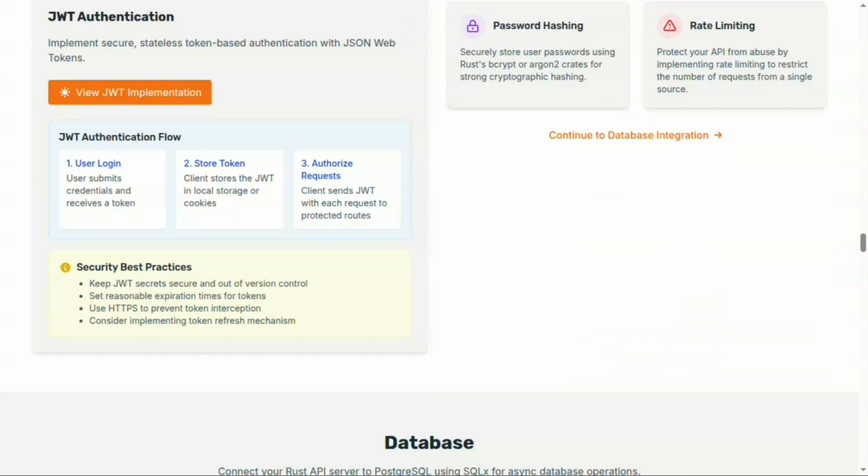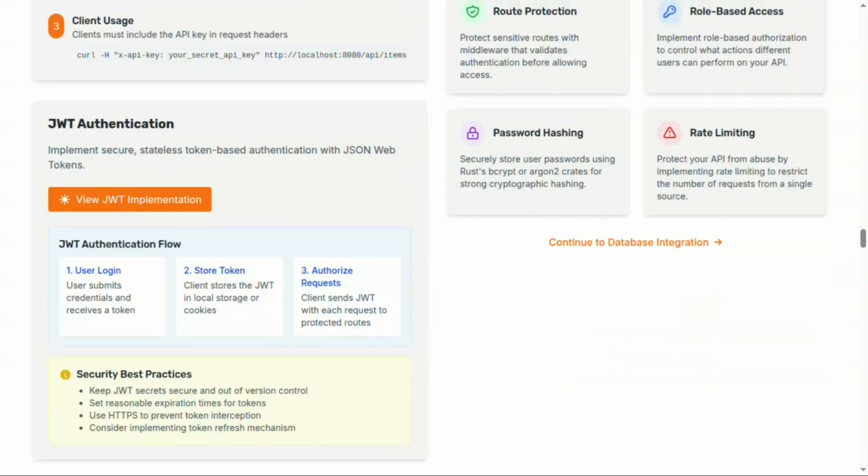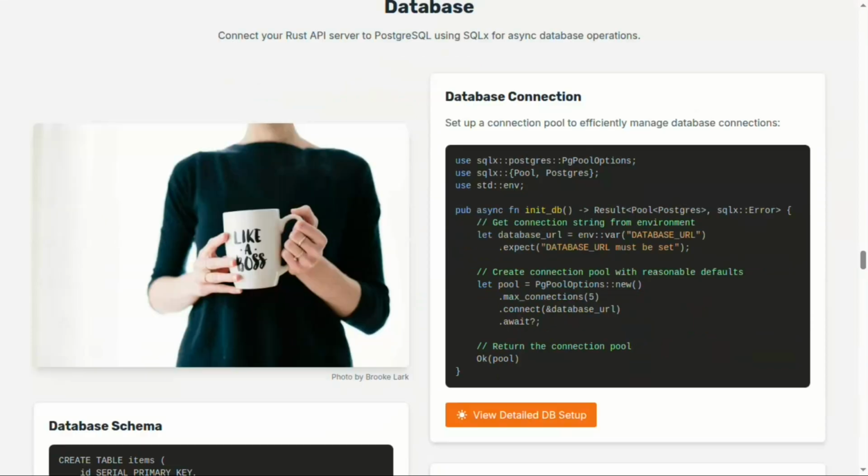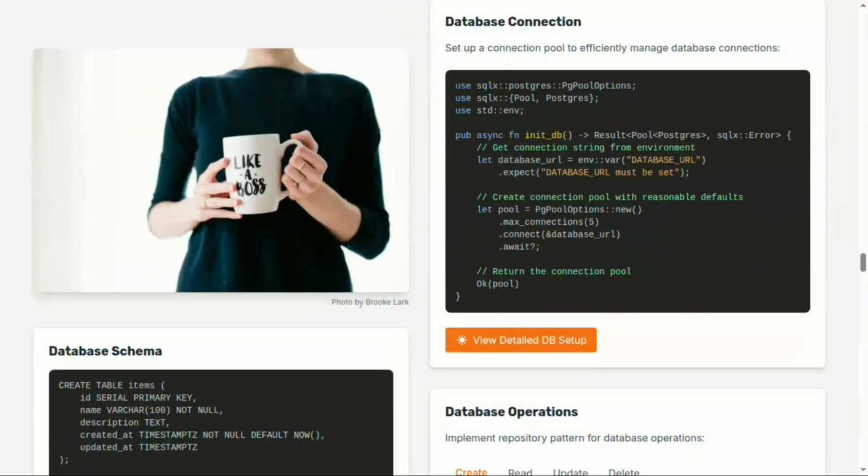Now next we can see the database. The database that we are going to connect is Neo4j, but in the documentation that I have mentioned, it will be Postgres or MySQL. That means we can connect any database with Rust. This is a basic code that will connect our database. If I give you an overview, we are getting Postgres here, and from the env file we are getting the database URL, creating a pool, and returning this pool in the main file.